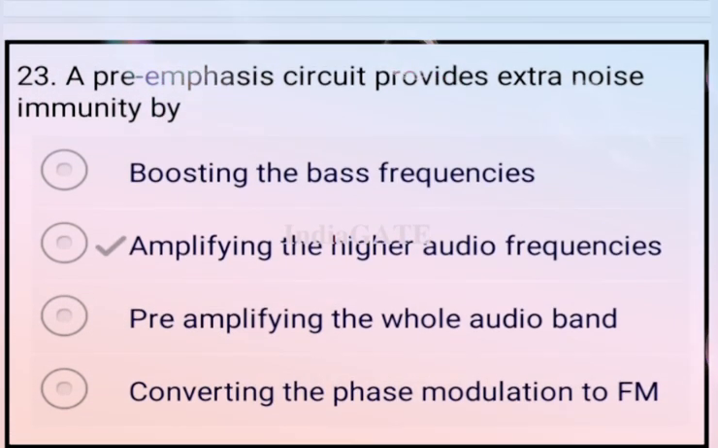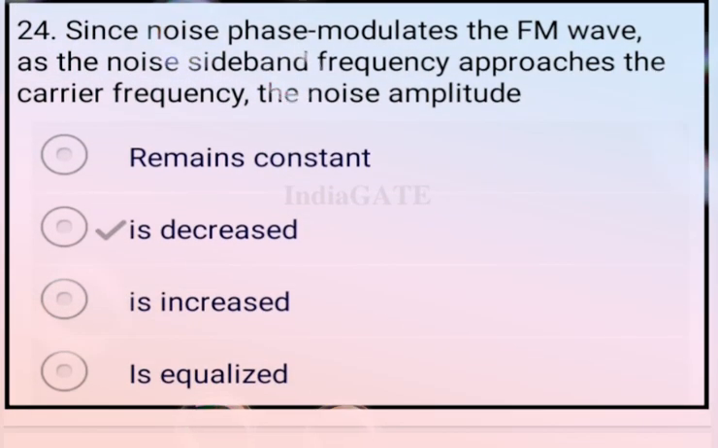Now come to the next question. A pre-emphasis circuit provides extra noise immunity by amplifying the higher audio frequencies. So option B is your correct answer. Now come to the next question. In phase modulation and FM, as the noise sideband frequency approaches the carrier frequency, the noise amplitude. So the correct answer for this question is option B, that is decreased.